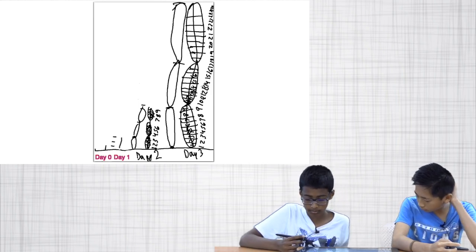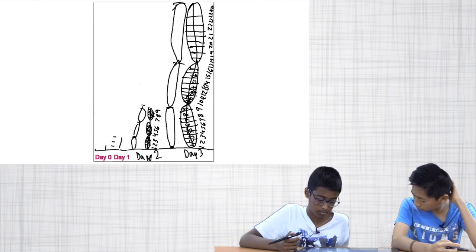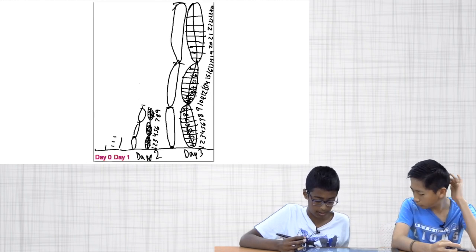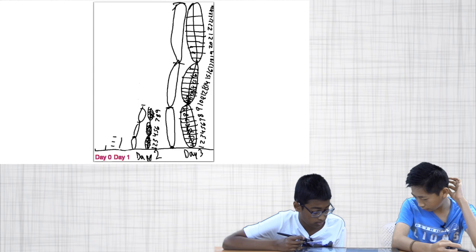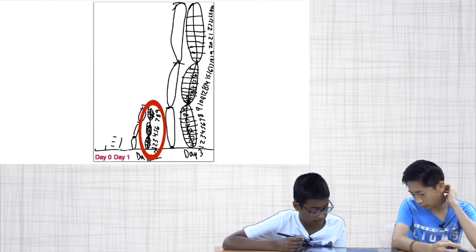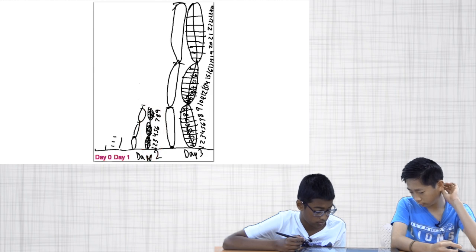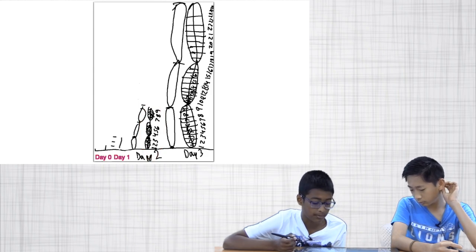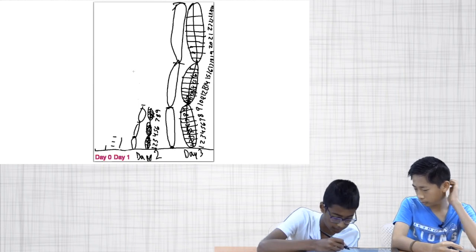So how many copies of day 2 are in day 3? 3. And then how many copies of day 0 are in day 2? 9. And so how many copies of day 0 will be in day 3? 27. Because why again? Because one more time of 9 times 3.